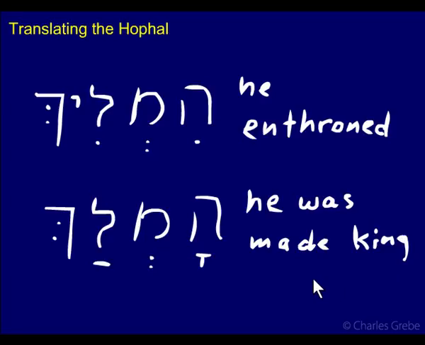So, the Hophal is just the passive meaning of whatever the Hiphil is, just as the Pual was the passive meaning of whatever the Piel verb happened to be. These are easy to do, easy to figure out what they are.